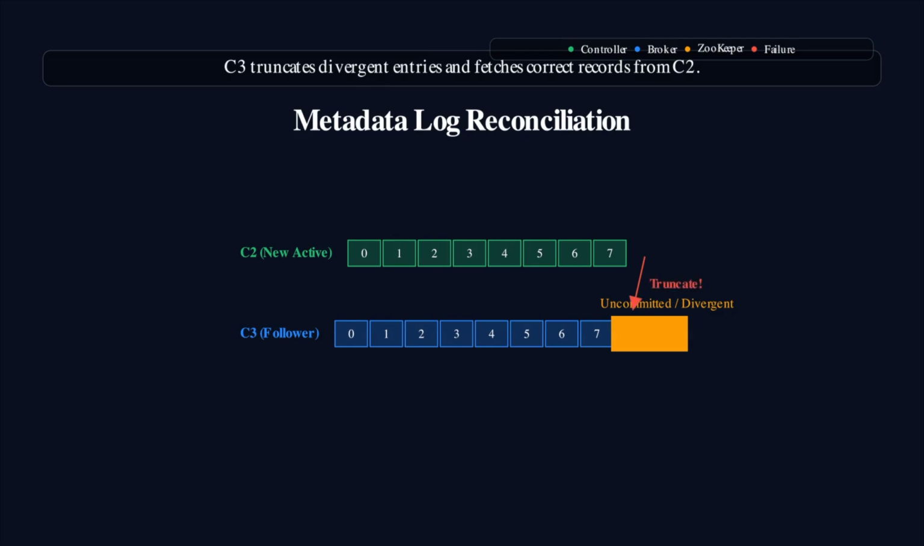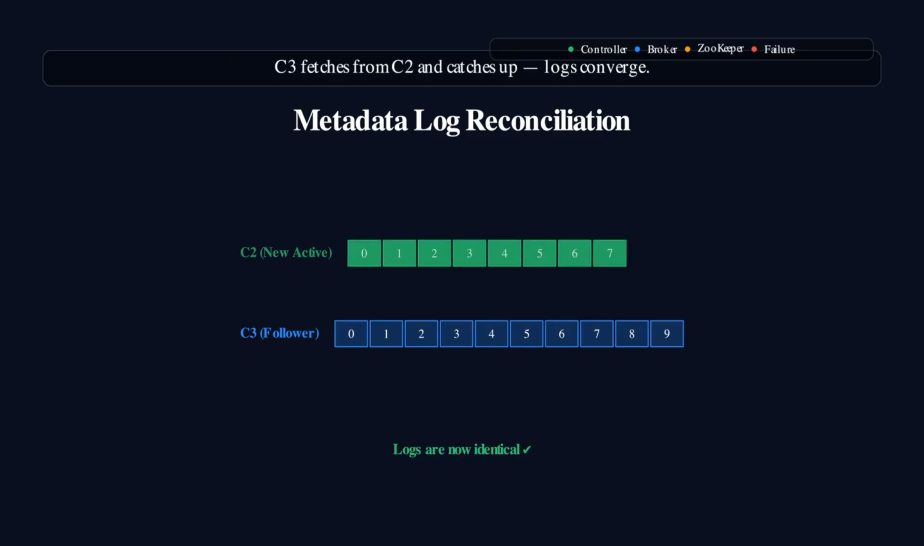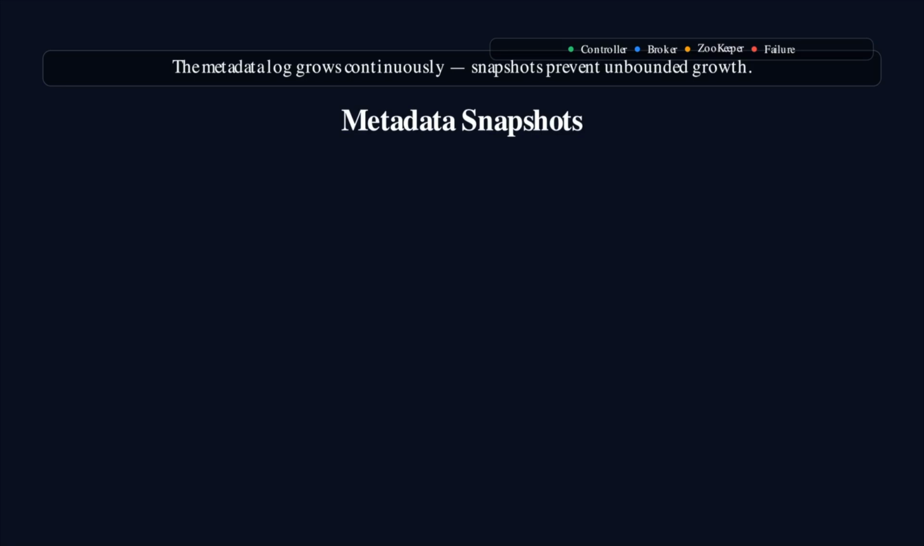Follower controllers reconcile their logs by first identifying any entries that diverge from the new leader's log. They then truncate these uncommitted entries and resume fetching from the leader to catch back up. Step by step, the divergent areas shrink and merge until all controllers have identical metadata logs. This reconciliation process is fast and ensures consistency across the entire controller quorum, keeping the control plane healthy and ready for the next metadata operation.